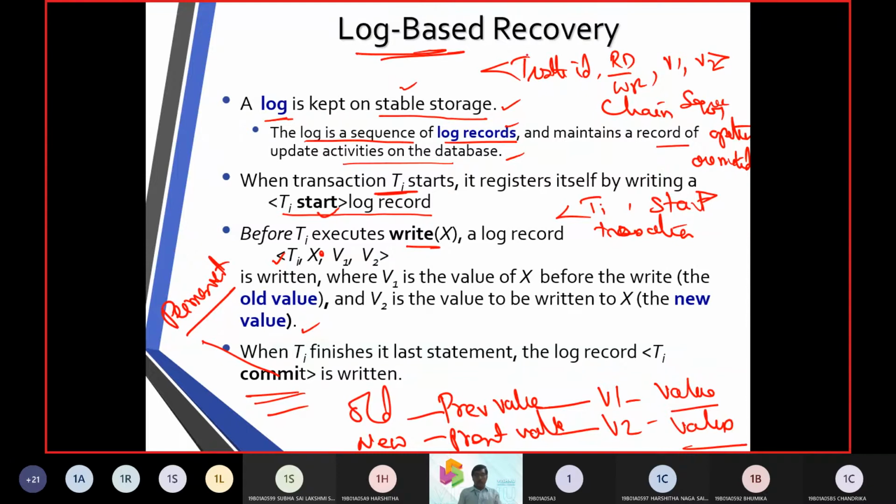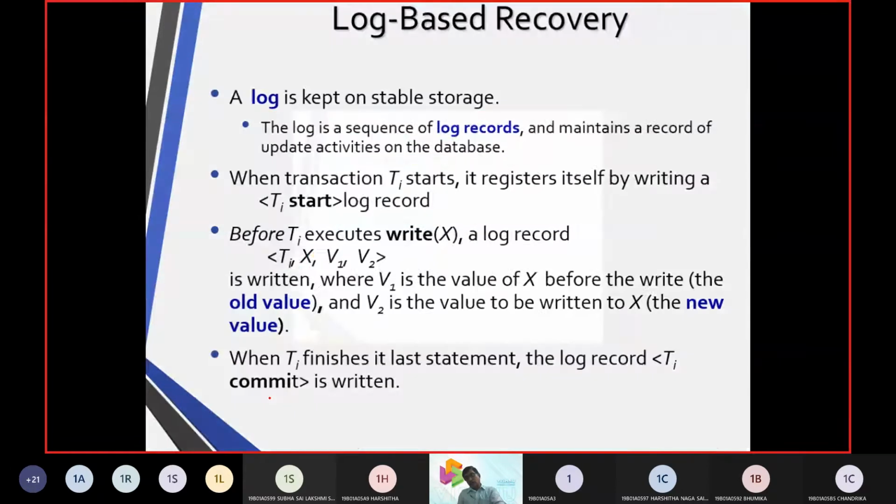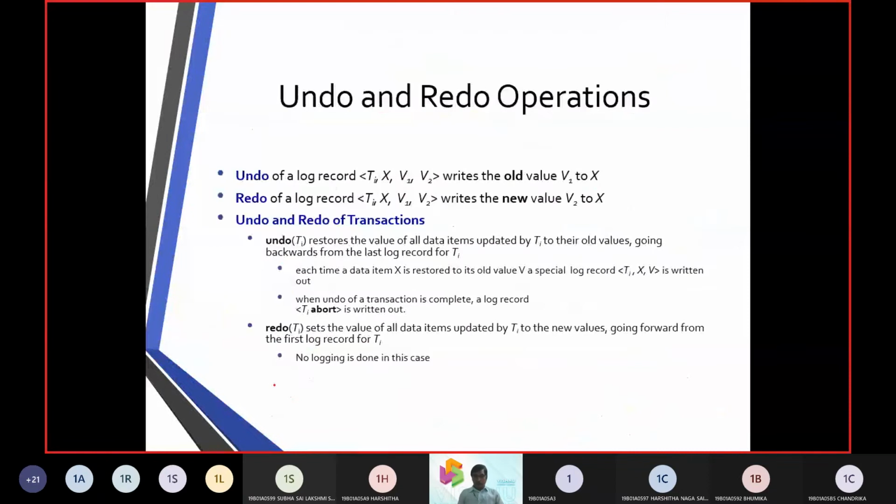So a log based recovery is maintaining a log. The log consists of a state and it has a transaction ID. It is going to have the previous state and the present state. Then it mentions what type of operation we are making, and finally, if the transaction was successful, it is going to make a commit operation. This is all regarding the log based recovery.